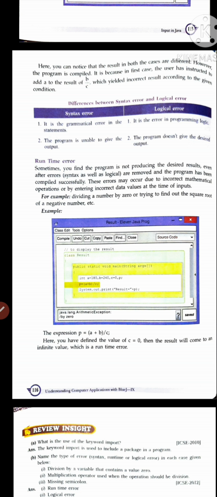But a logical error doesn't guide you; the output tells you whether you are getting the proper output or not. If your program is not correct according to the equation and you are not getting the right answer, then that is a logical error.